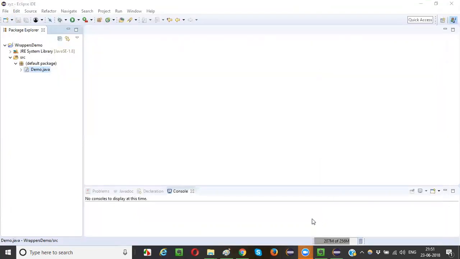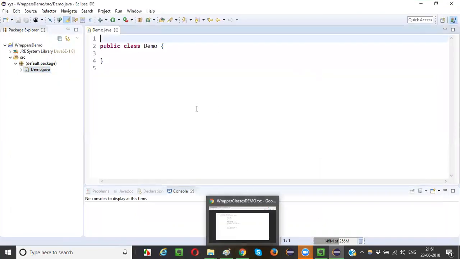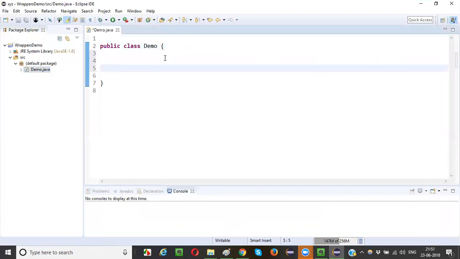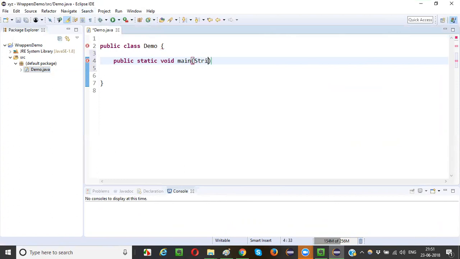Let me close this. Unnecessary software is there. Okay. Fine. Now it will be fast. Public static void main, String array of args. Now you can understand this thing, right? This is a string array, and this is an object reference of this string array. Fine. So now guys, inside this main method,